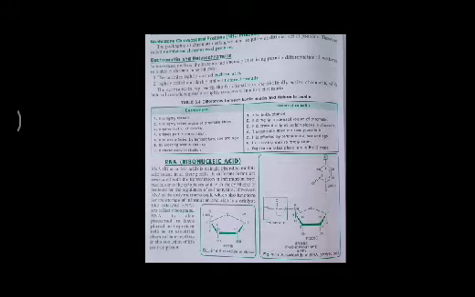Here in ribonucleic acid, it has the following features in comparison to DNA, and on the basis of these features you can differentiate between RNA and DNA.